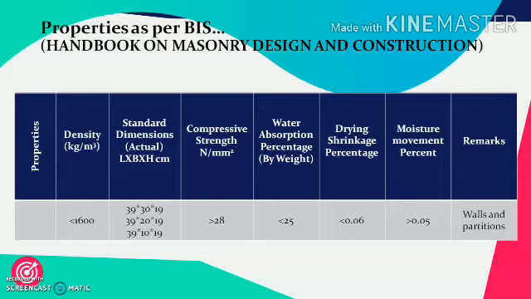Its water absorption is permitted up to 25% by weight. Its drying shrinkage is up to 0.06% and it permits moisture movement up to a range of 0.05%. This can be used for walls and partitions of non-load bearing nature.